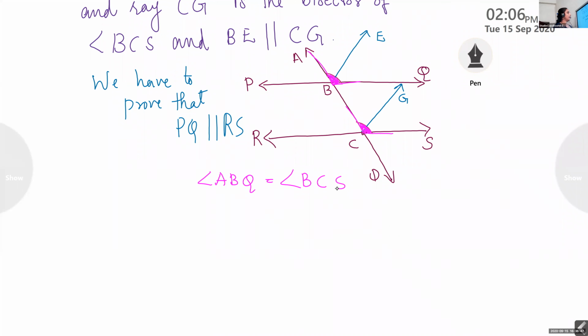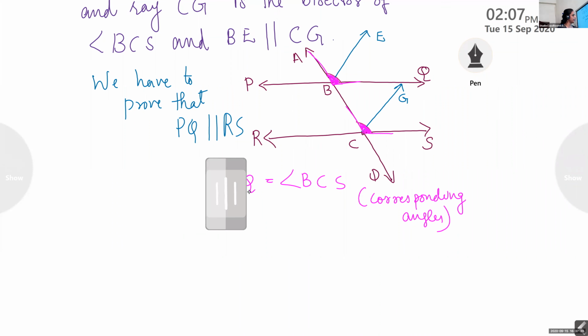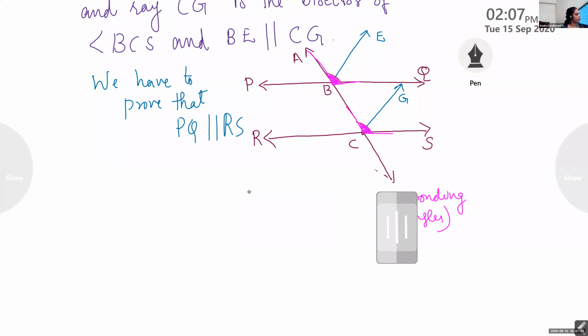Now, these two are equal because they are the corresponding angles. Isn't it? Corresponding angles. Okay, children, don't write now. Don't write anything now. I just wrote it down to make you understand.